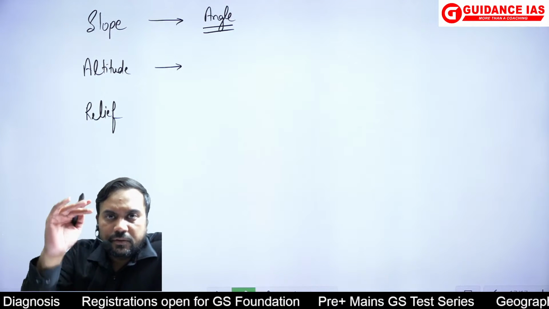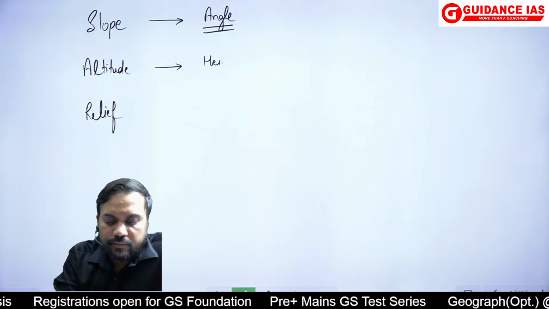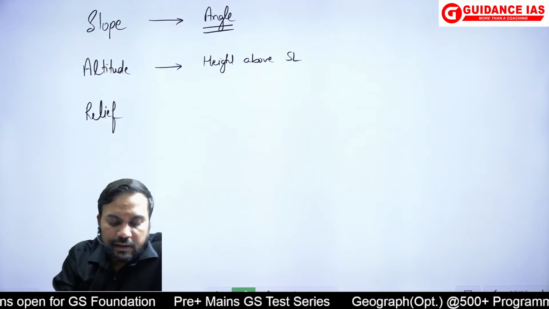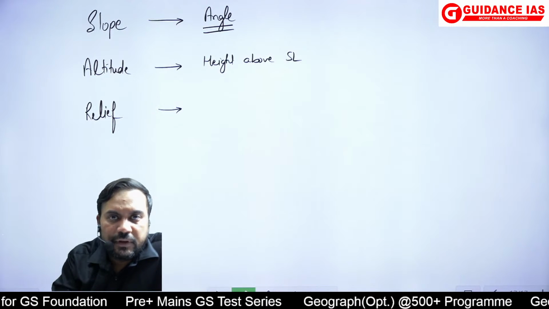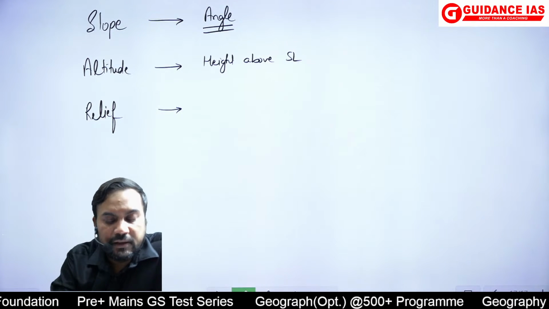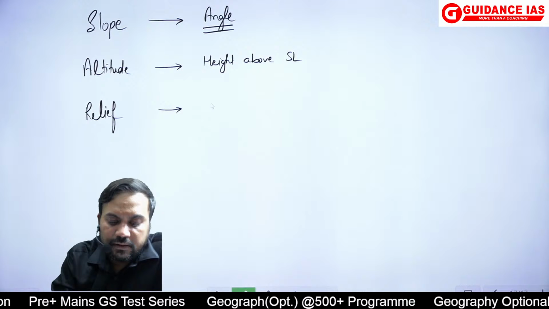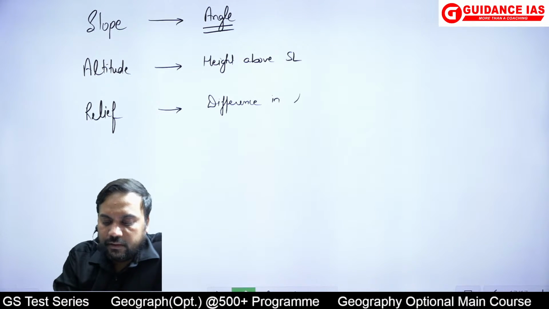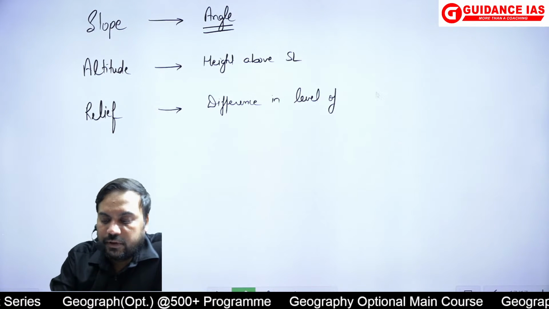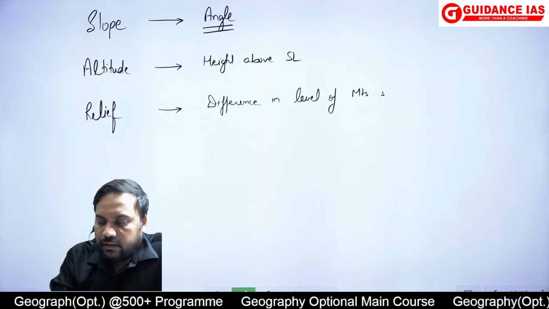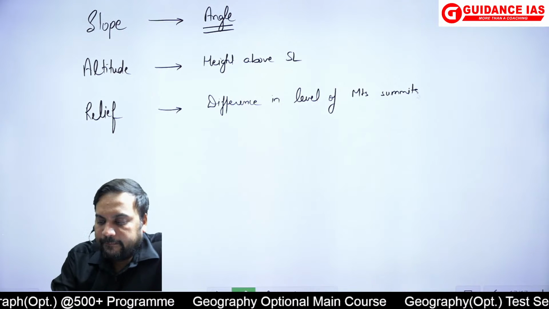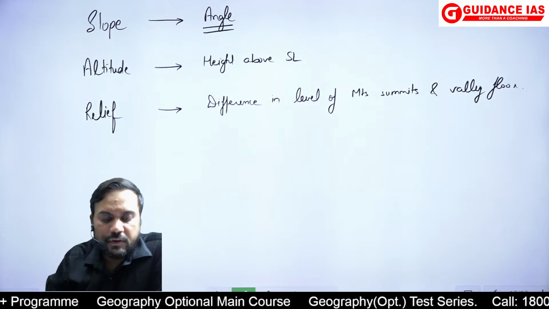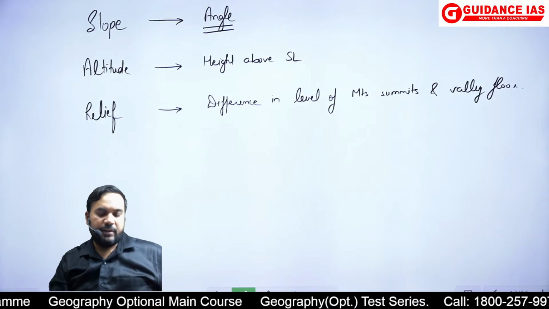Altitude is the height above sea level, and if you remember relief, a term we were using in the cycle of erosion, so relief is basically the difference in level of the mountain summits and valley floor. So that is what we essentially mean by the relief.